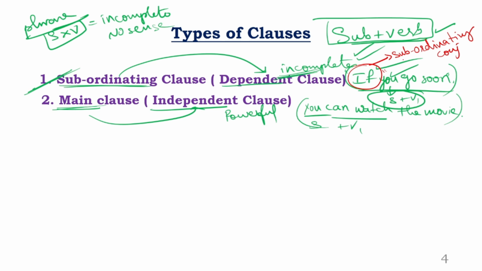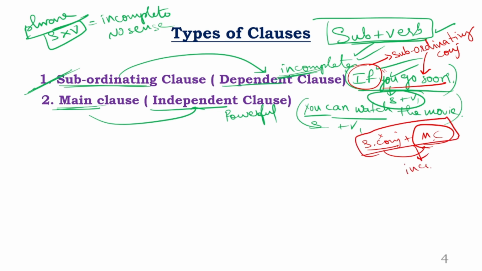So the point is, when you add a subordinating conjunction to one main clause, see, the main clause is clearly meaningful. There is no doubt at all. Till there is no subordinating conjunction, it is meaningful. But once you add the subordinating conjunction to the main clause, immediately the entire clause gets affected and it becomes incomplete.